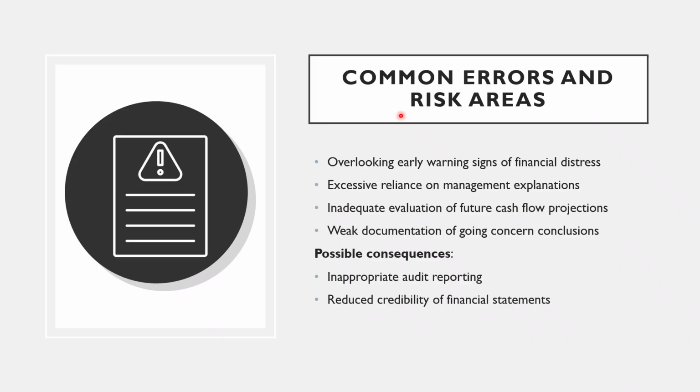Okay, there are several common risk areas in going concern assessments. These include overlooking early warning signs, placing excessive reliance on management explanations on the part of the auditor, weak documentation, and inadequate evaluation of future cash flow projections. Weak documentation can in turn lead to inappropriate audit reporting and reduced credibility of financial statements.